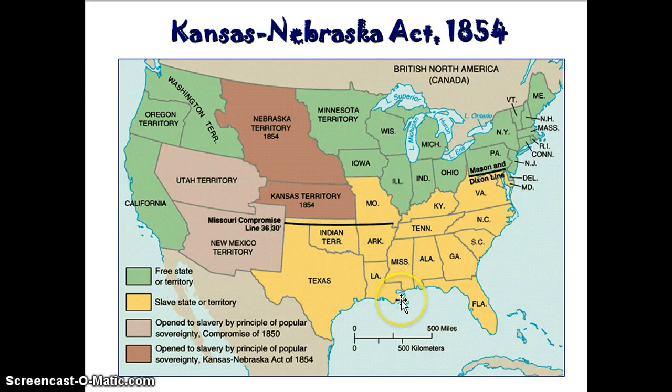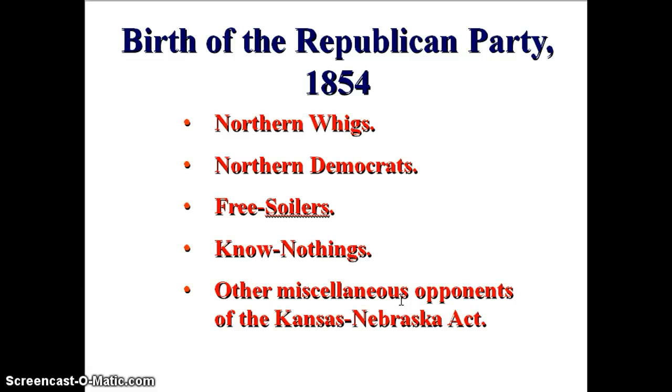One of the political consequences of this bill is that it so upset many people in the North that it led to the birth of a new party, the Republican Party, which was born in 1854. Now, the Republican Party is mostly pushing an old Free Soil position that slavery should not be allowed to extend into any territories. It was made up of Northern Whigs, Northern Democrats, Free Soilers, Know-Nothings, and other miscellaneous opponents of